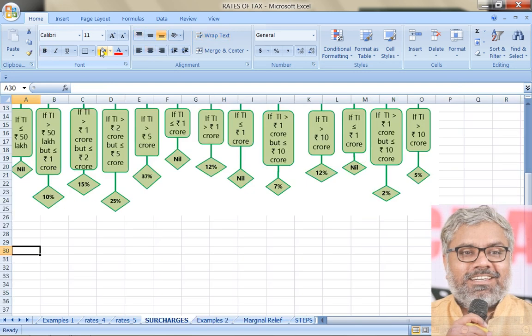Now, we have this surcharges table wherein if the income exceeds a particular threshold, there is a surcharge applicable on the tax payable. Now, imagine a situation where somebody has an income which is just exceeding the threshold.